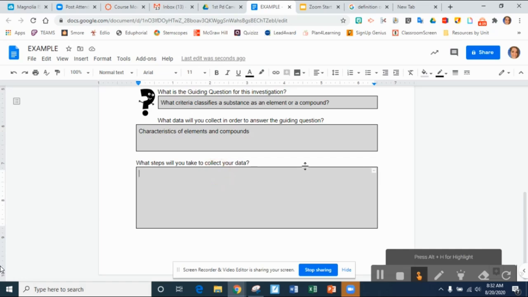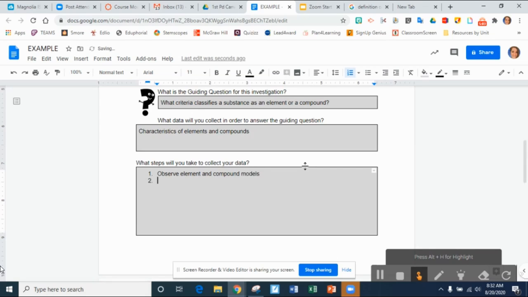Really, you can probably write your steps in two. If you need to know what elements and compounds look like in order to describe them, the first thing you have to do is look at them. You have to observe the element and compound models. Step one, observe element and compound models.